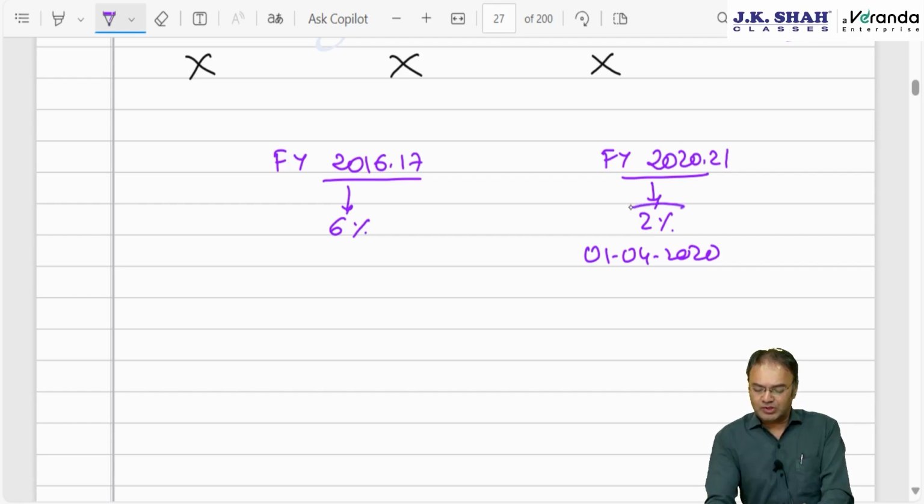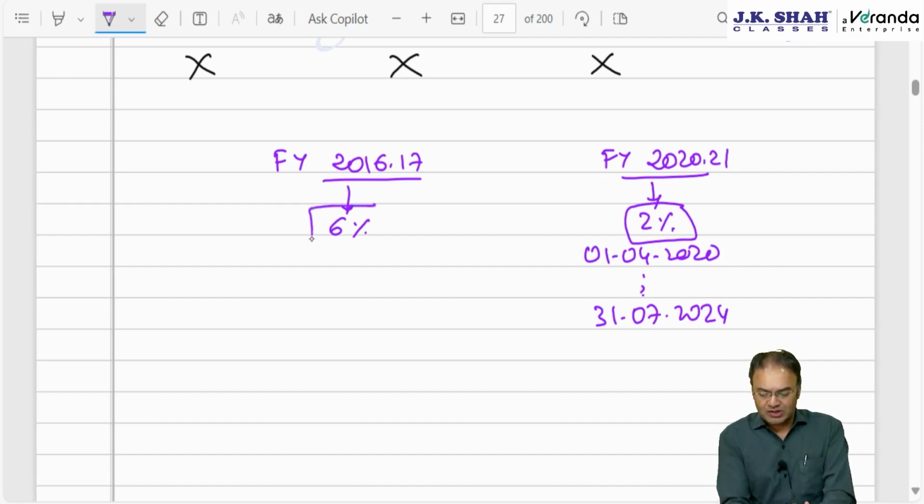However, this 2% equalization levy had a lot of technical glitches and a lot of issues, and it was extremely complicated. Therefore, people requested to delete this. Accordingly, Nirmala Sitharaman ji deleted it from 31st July 2024. That means no more applicable from 1st August 24. 6% equalization levy still continues. It was introduced from 1st April 2016 and is still applicable.